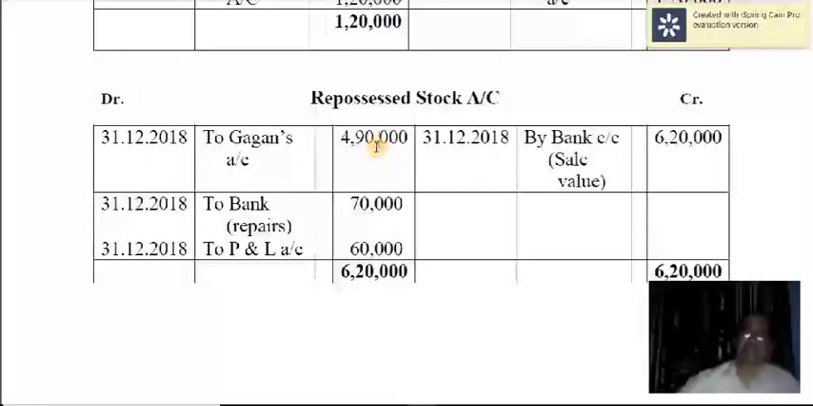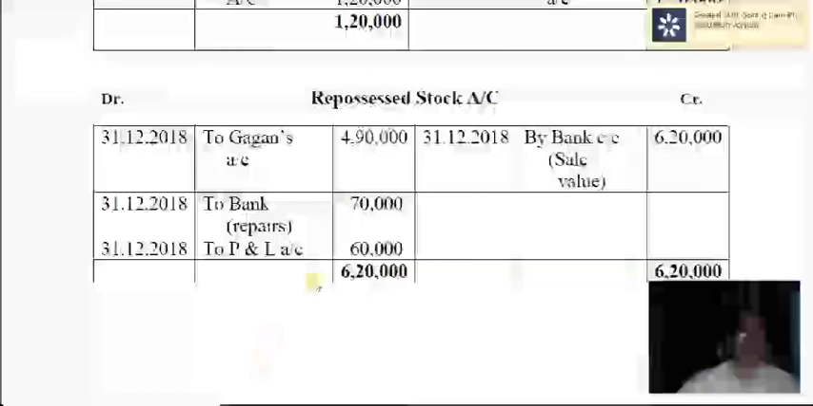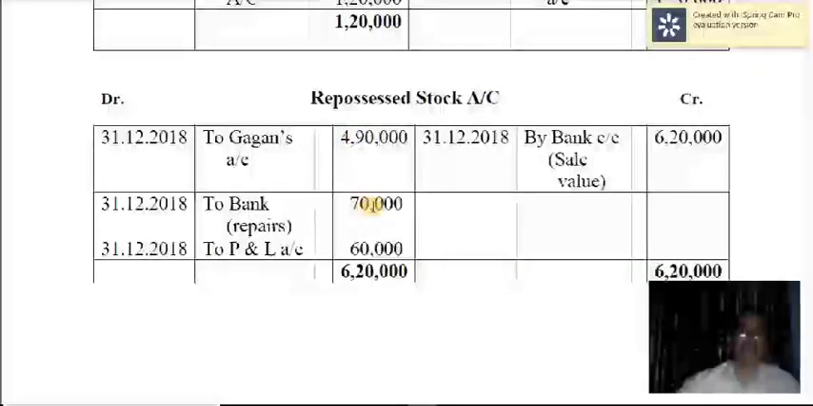Alright, in this problem, you incur some expenses for repairing the goods which have been taken over. And the expenses incurred are recorded as repossessed stock account debited to bank account. All the expenses are debited and all the incomes are credited. So repossessed stock account debited to bank, 70,000 for incurring the expenses on repairs. Then you are selling these goods repossessed from the hire purchasers. There are 2 trucks and you got 6,20,000. So bank account debited to repossessed stock account.